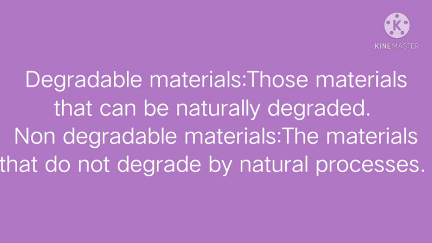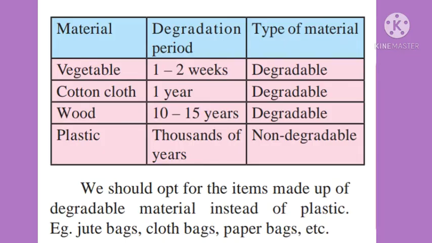Degradable materials and non-degradable materials. Those materials that can be naturally degraded are called degradable materials. Example, fruits, vegetables, etc. The materials that do not degrade through natural processes are called non-degradable materials. Example, plastic, thermocol, etc.